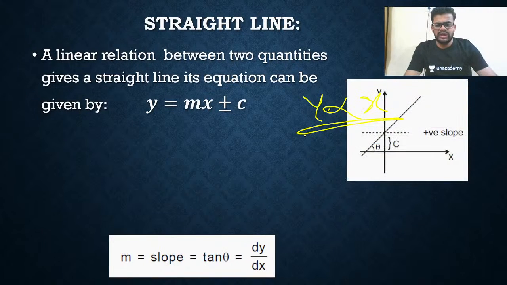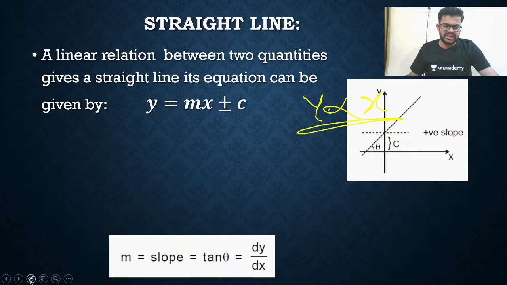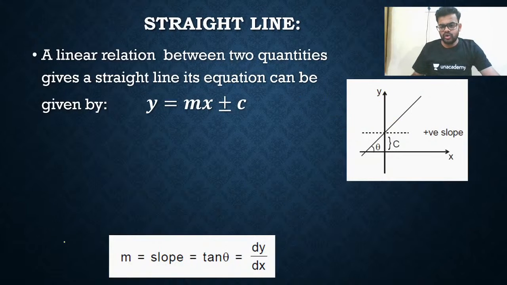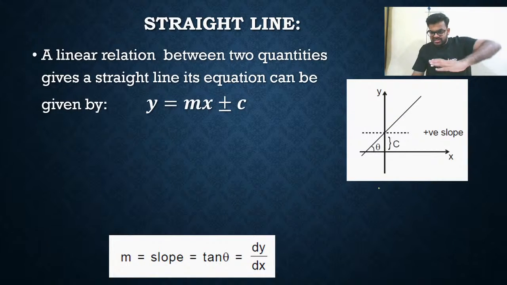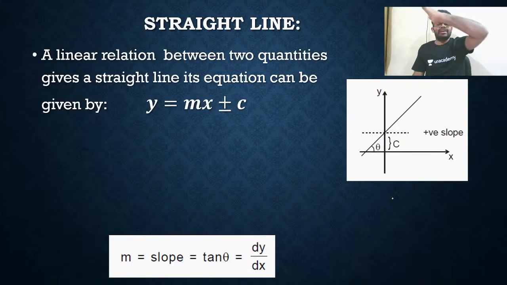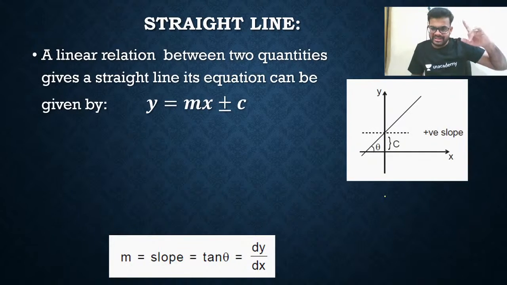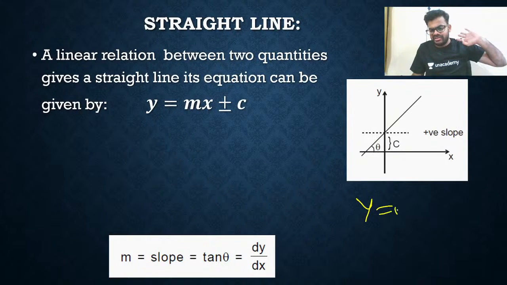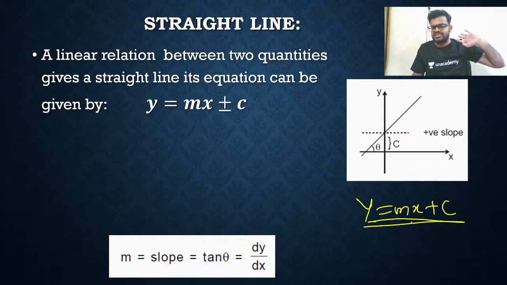So that's all. Here it is given, you can see a straight line is shown in the figure. So what is the equation for that? You can see c is above the x-axis, meaning it is positive, and it is making an acute angle with the x-axis. Acute angle means tan theta is positive. So simply y is equal to mx plus c will be its answer.